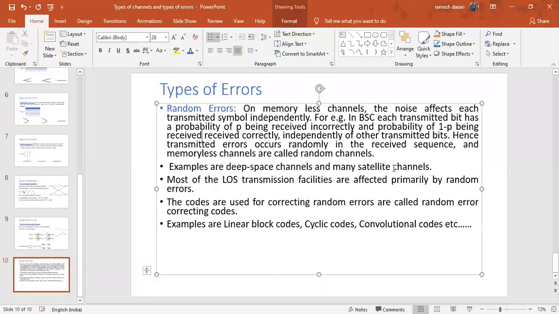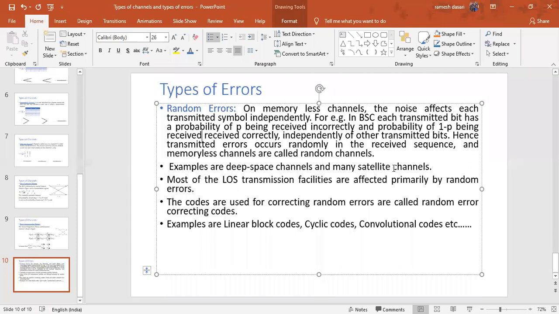That means simply we can say that if the errors occur randomly in the received sequence, those errors are known as the random errors. So random errors occur on memoryless channels. So for that reason, the memoryless channels are called the random channels. And the examples for these random channels are deep space channels and many satellite channels.